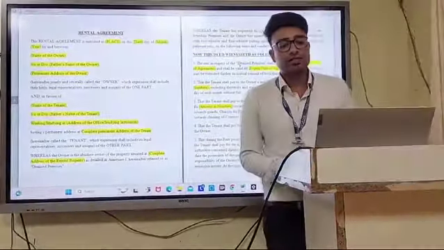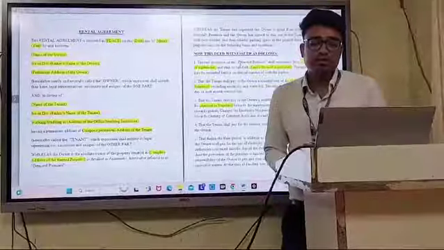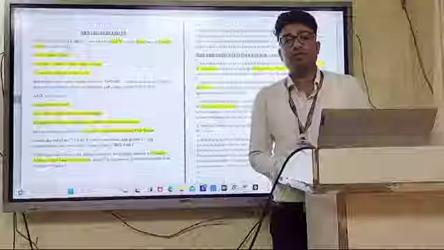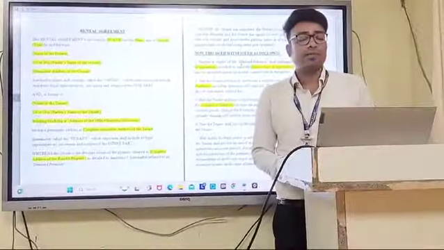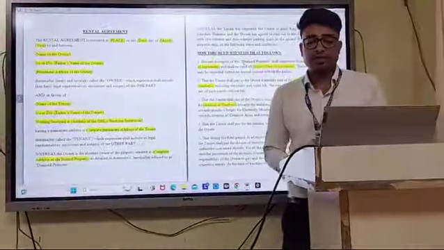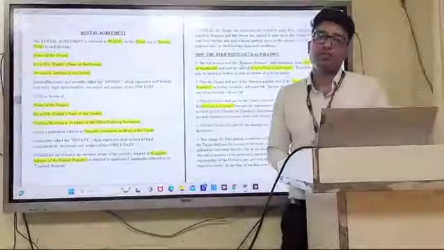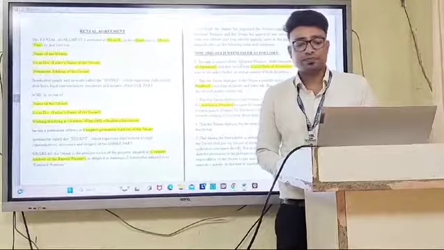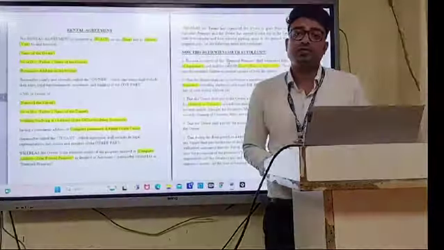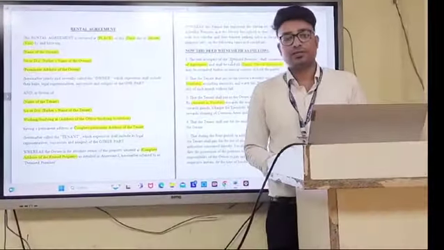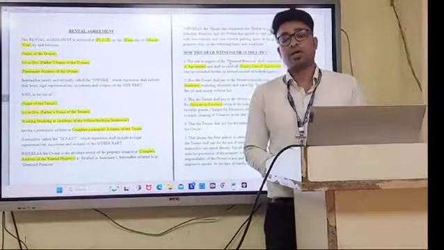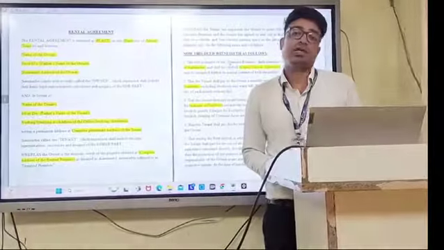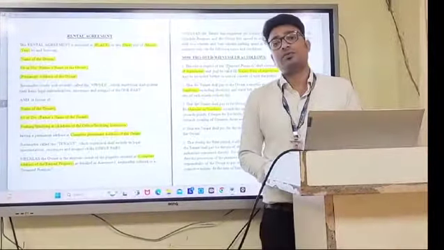Now this deed witnesses as follows. Let's see what the terms and conditions of this rental agreement are. There must be a starting date of the rental agreement, when we are going to let out this particular property, and the date of expiry of that agreement is given. The duration of the rent agreement may be 11 months or more than 11 months, but at least 11 months must be given.